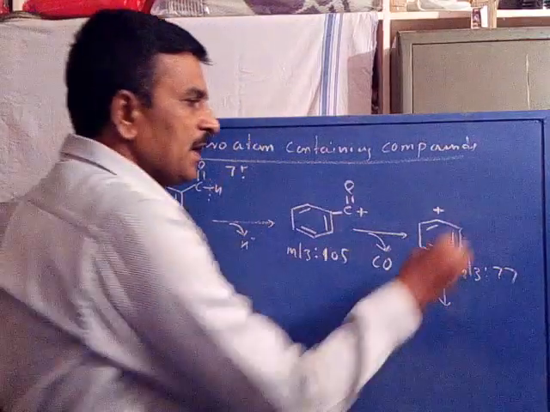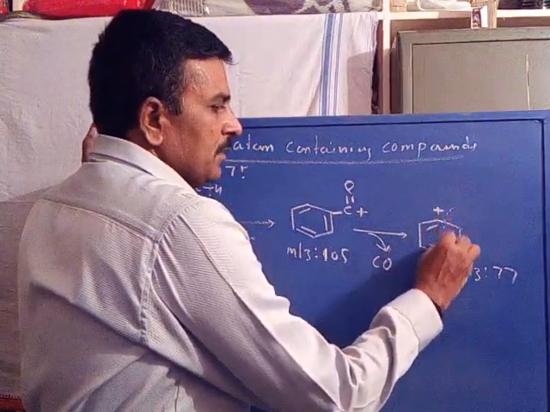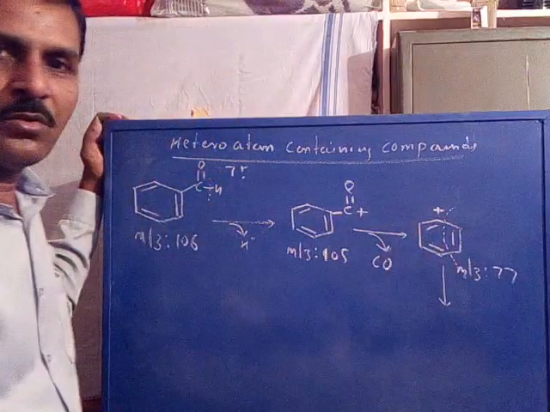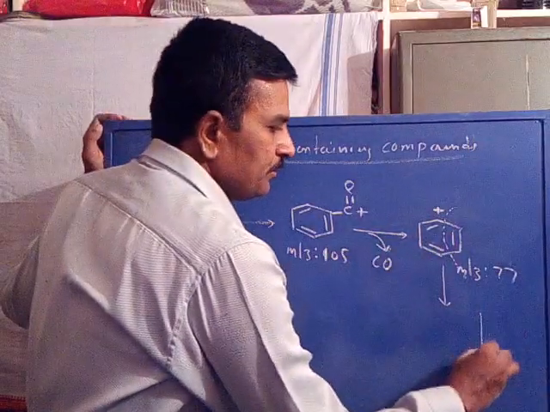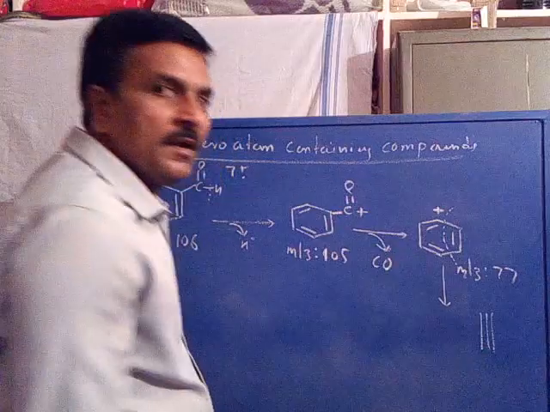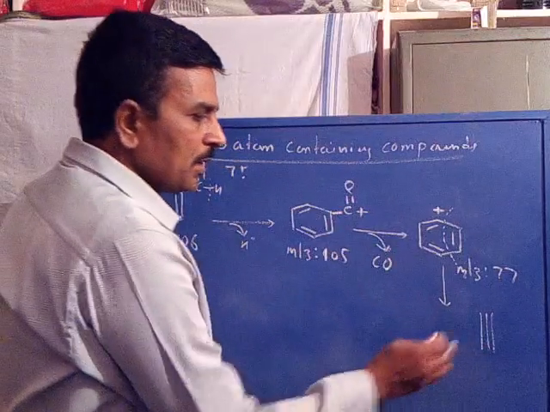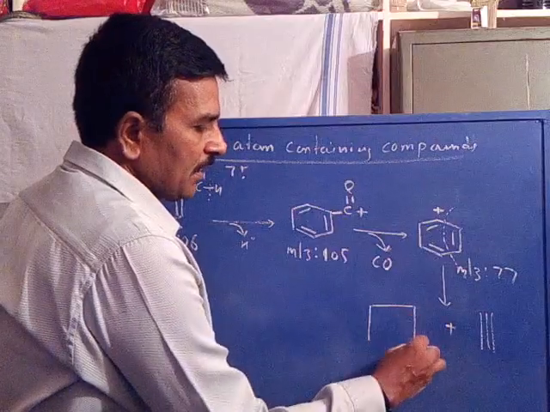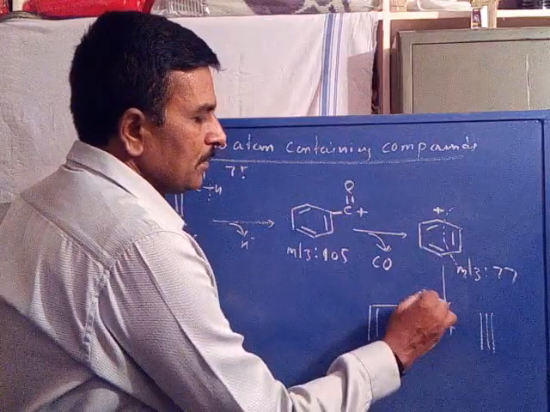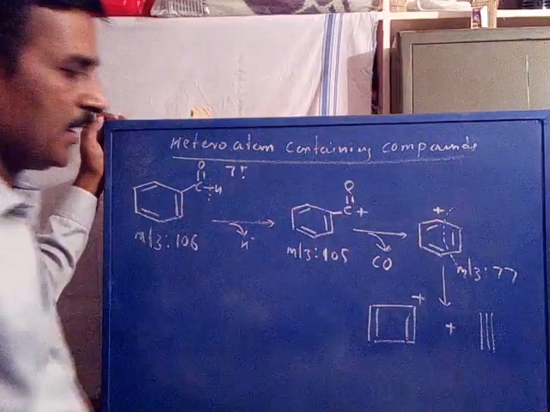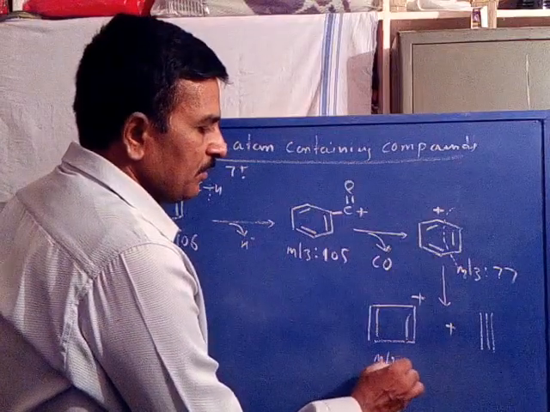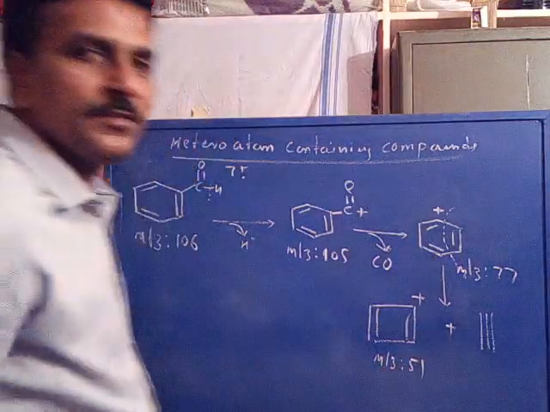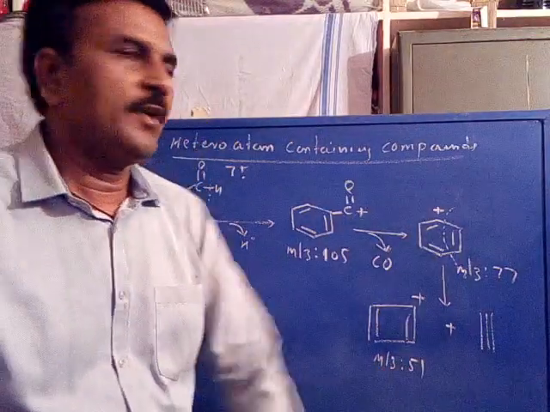Now the benzene cation undergoes fragmentation by the loss of its 2 carbons as a neutral fragment of acetylene. When 2 carbons appear as acetylene, the remaining 4 carbons are rearranged to give cyclobutadiene cation with m/z value 51.